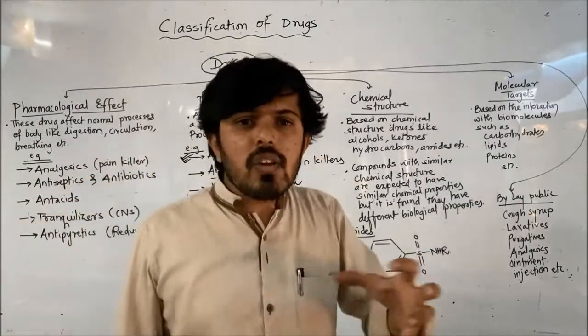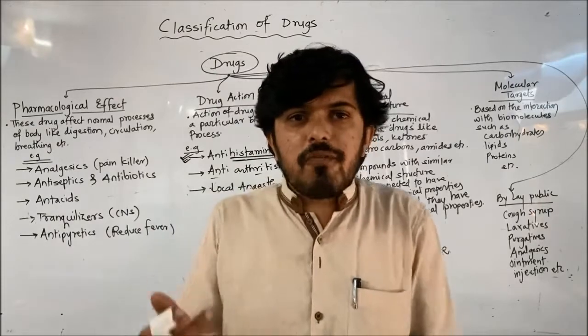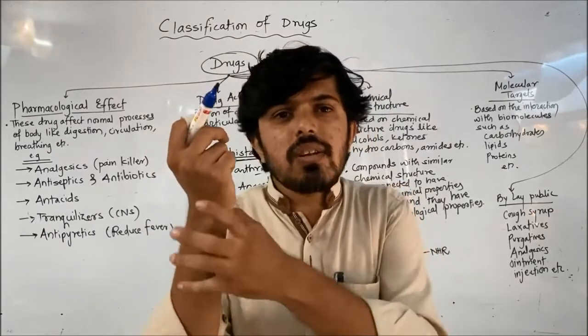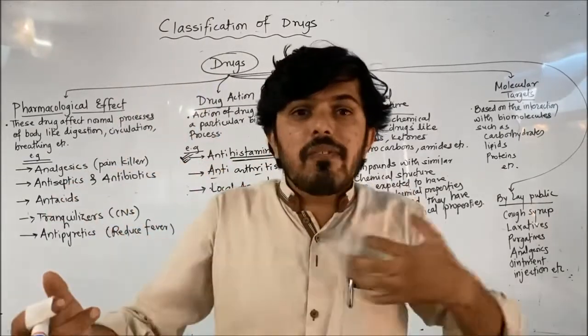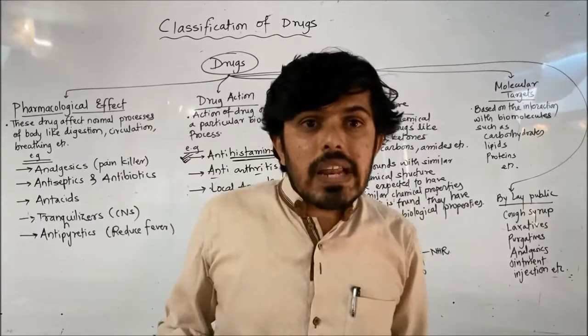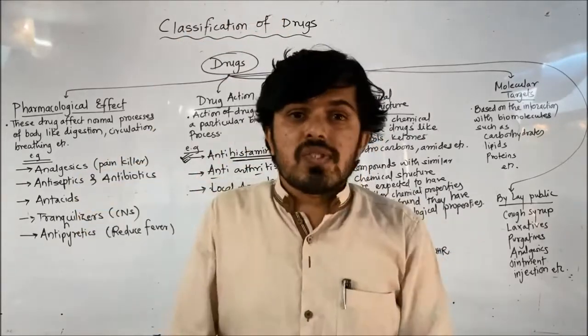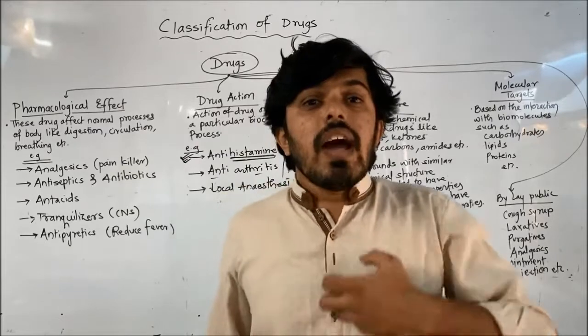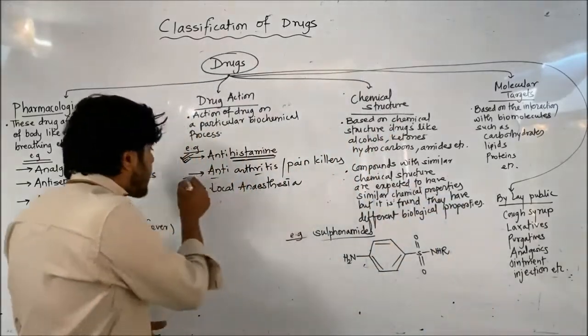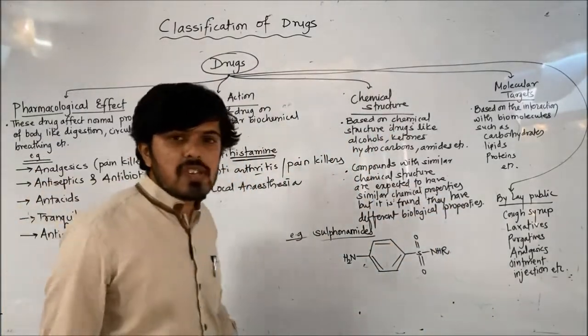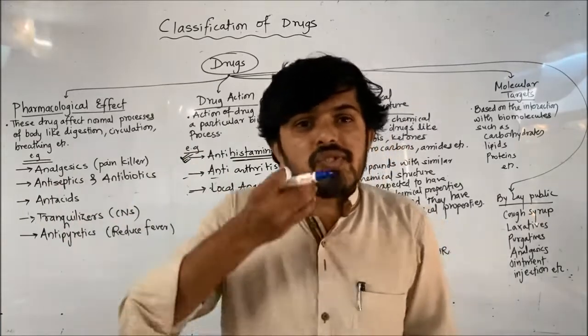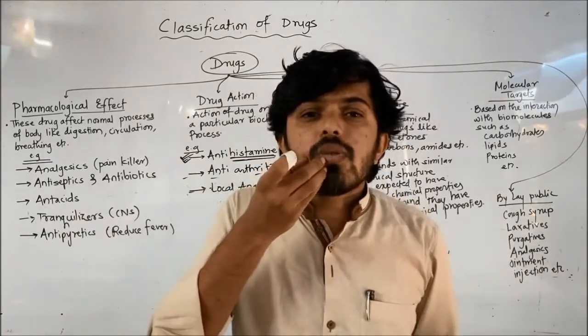Now painkillers are of various types. Suppose my hand is paining. There are certain painkillers which only block the peripheral nervous system. Certain painkillers will directly block the central nervous system. So how the painkiller acts on our body, that way we can classify. Local anesthesia, same thing. If you go to a dentist to extract your tooth, he will give anesthesia to this part.